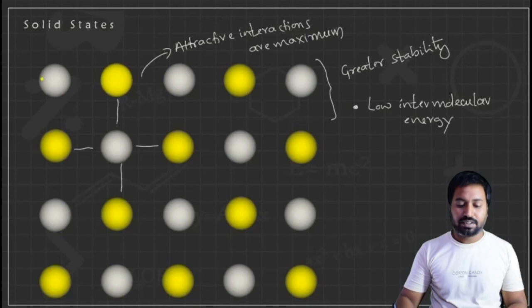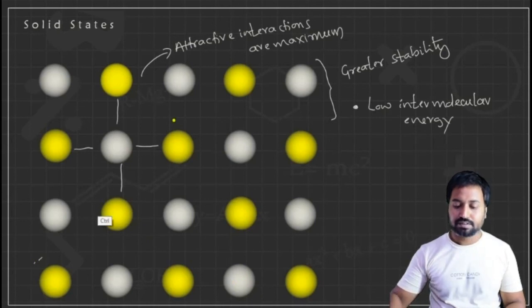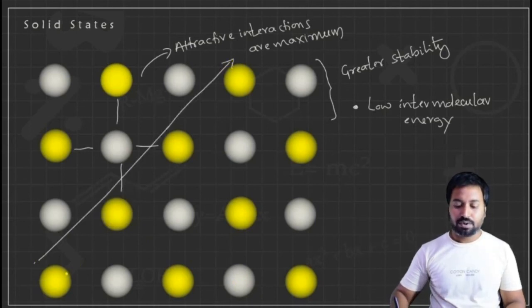Along this line, there is non-metal, metal, non-metal, metal. Along this axis, we also have non-metal, metal, non-metal, metal. But along this direction, only non-metals or only metals are there.